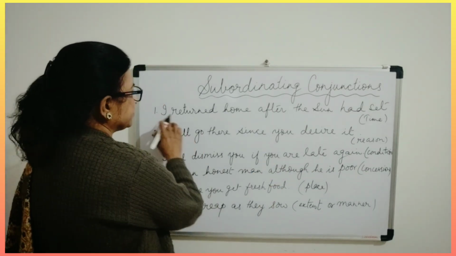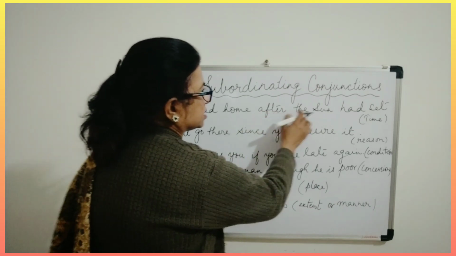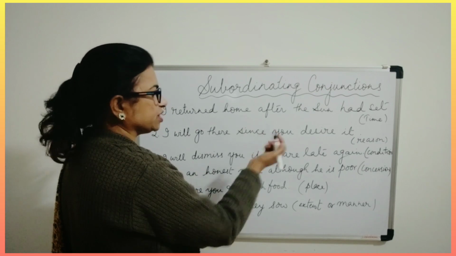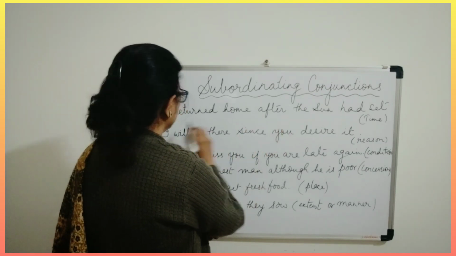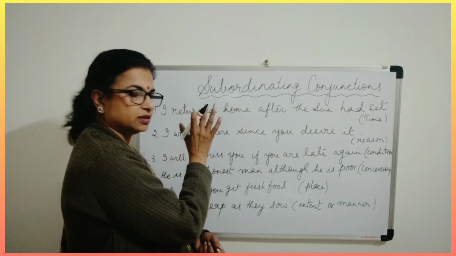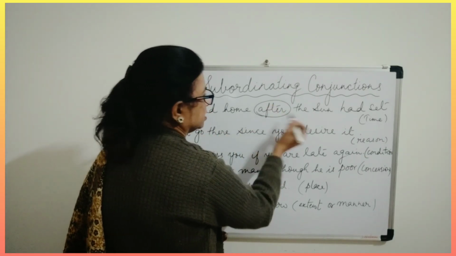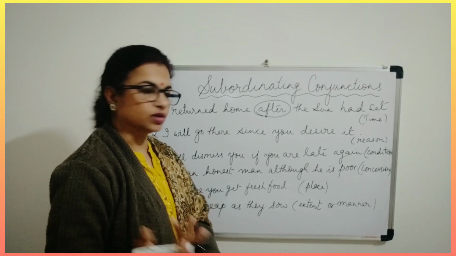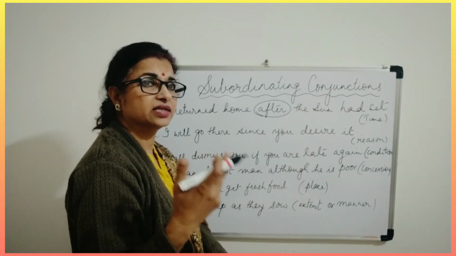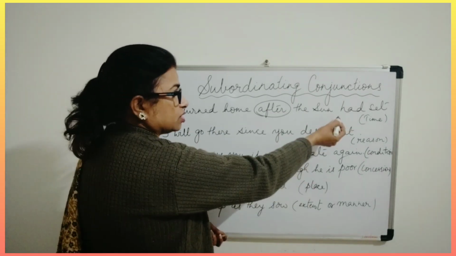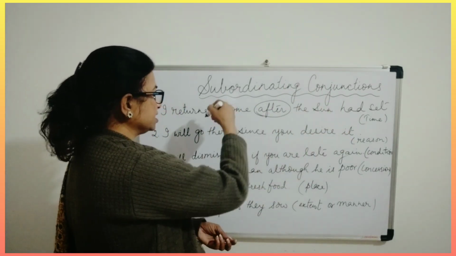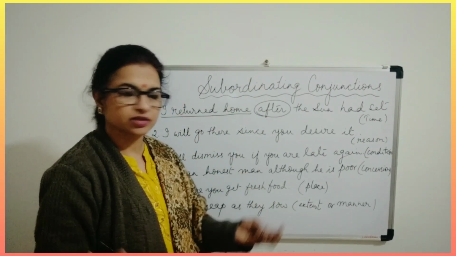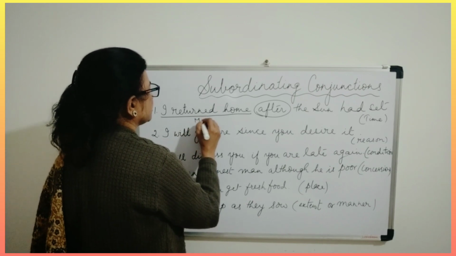Now suppose, I returned home after the sun had set. Now in this, what is your subordinating conjunction? So the conjunction is after. I returned home. This is a complete clause. After the sun had set. So the sun had set, this is past perfect. This is your subordinate clause, and this depends on this. This is the main clause. I returned home. Finish. Sentence is complete. So this is your main clause.